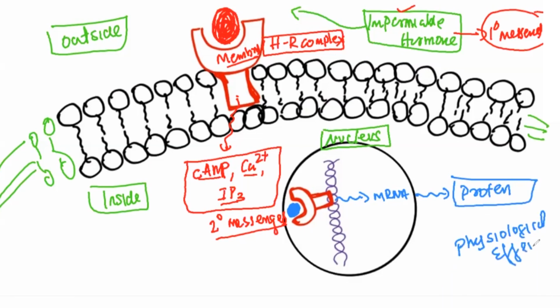From this discussion you can understand that there are two kinds of hormones. One kind is the membrane-permeable hormones. They will directly come and act on the genes, and produce the physiological effect. And the cell-membrane-impermeable hormones directly bind onto membrane-bound receptors, producing the secondary messengers, and indirectly activate the gene and produce the physiological effects there.